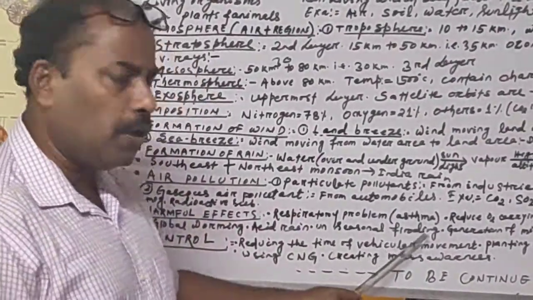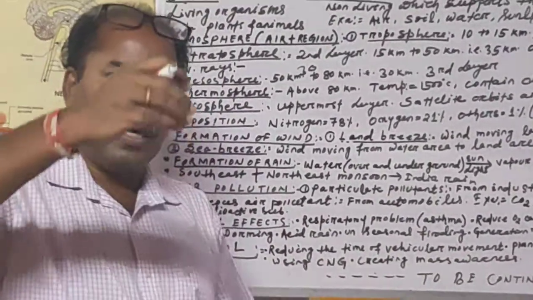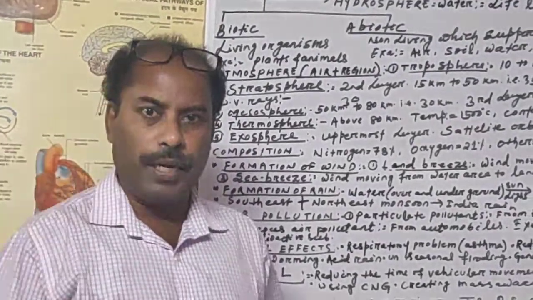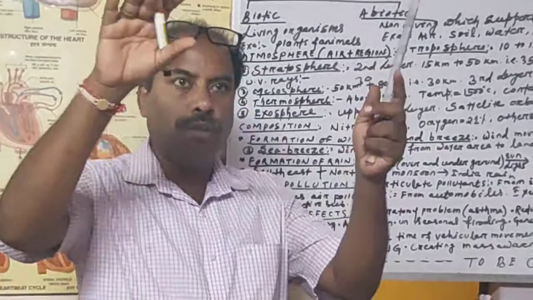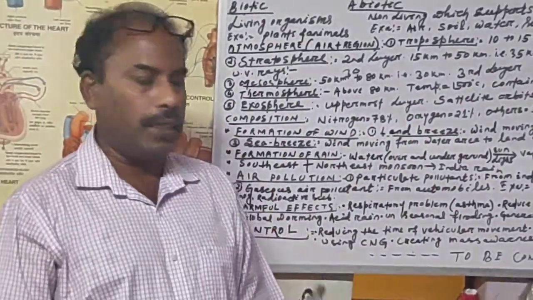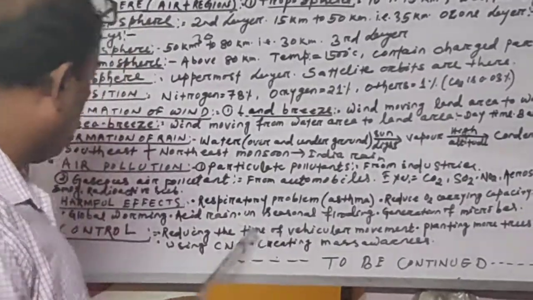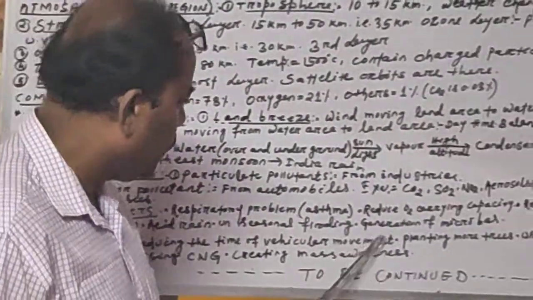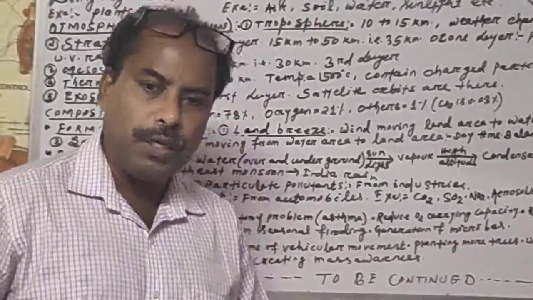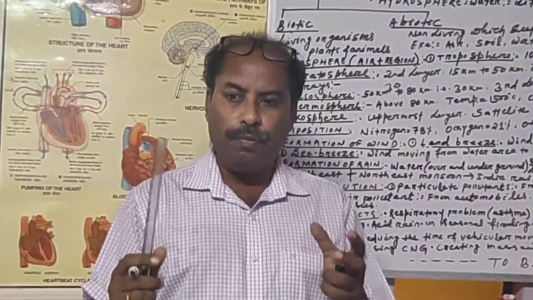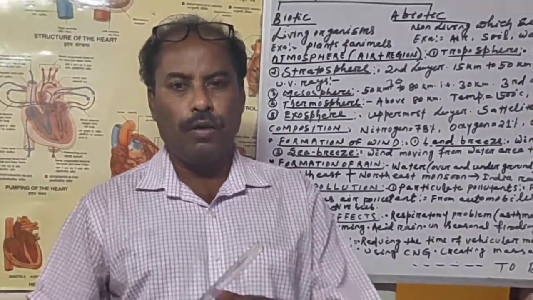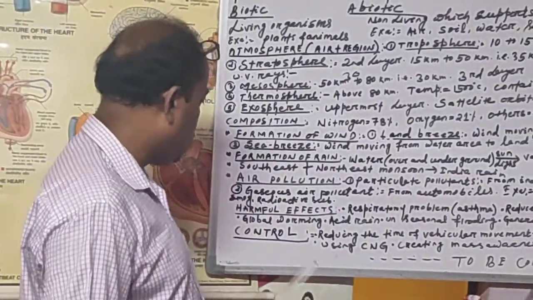Then there is seasonal flooding. When the temperature rises, the ice cap of Mount Everest, the Himalayan mountains, the ice covering starts to melt, and overflooding takes place due to global warming also. Then there is a generation of microbes because the temperature varies. Different microbes also grow, which are very harmful and cause the spread of various types of disease.